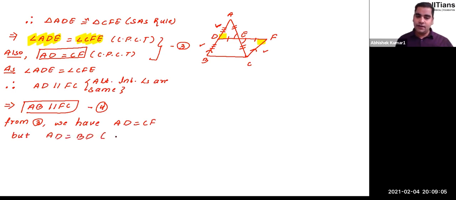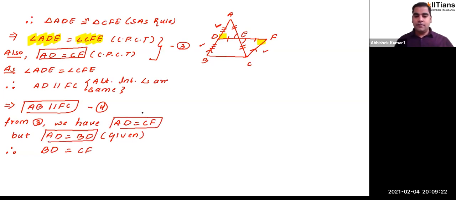Therefore, can we say that this BD is equal to CF? We can say this from result number 5 and result number 6. Because AD is equal to CF and AD is also equal to BD, therefore BD is automatically going to be equal to CF, right or not?